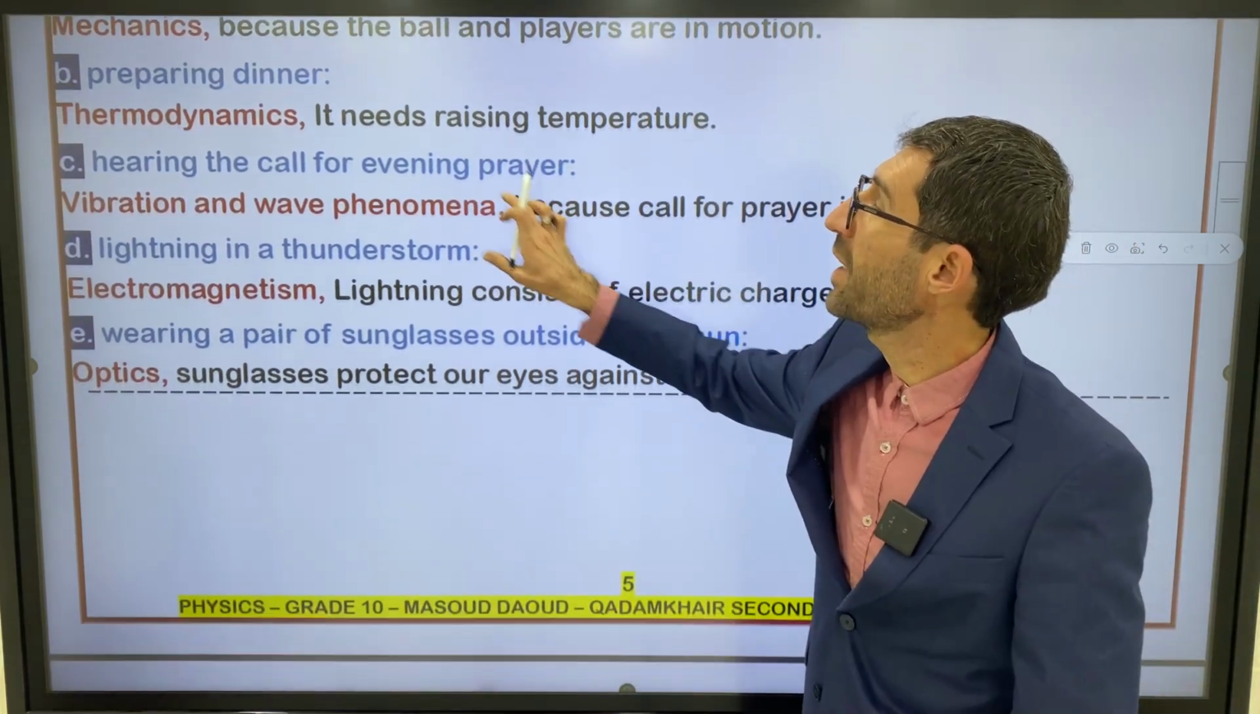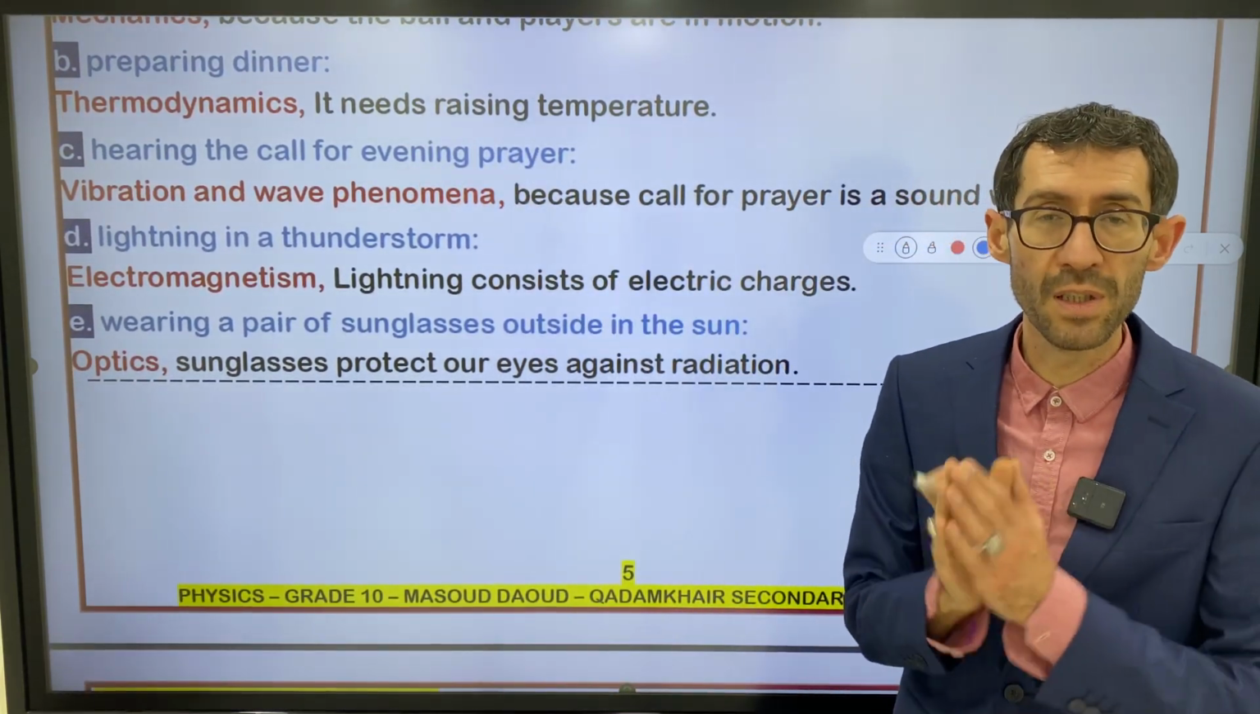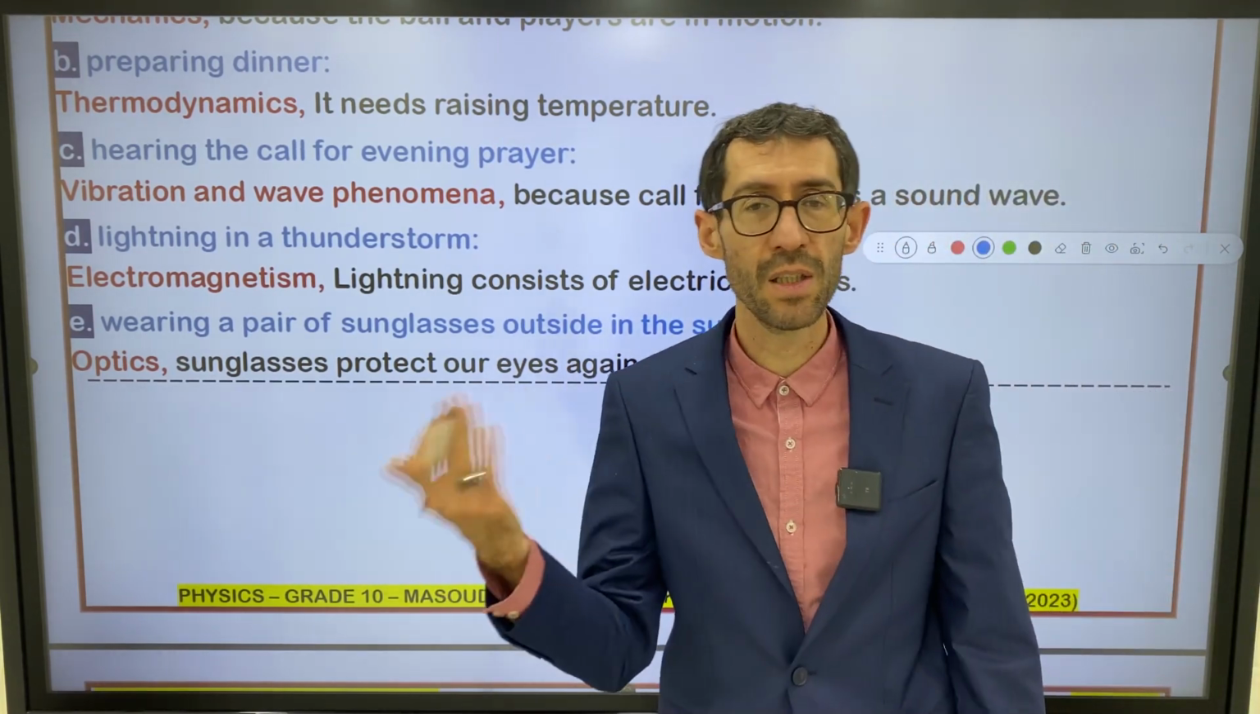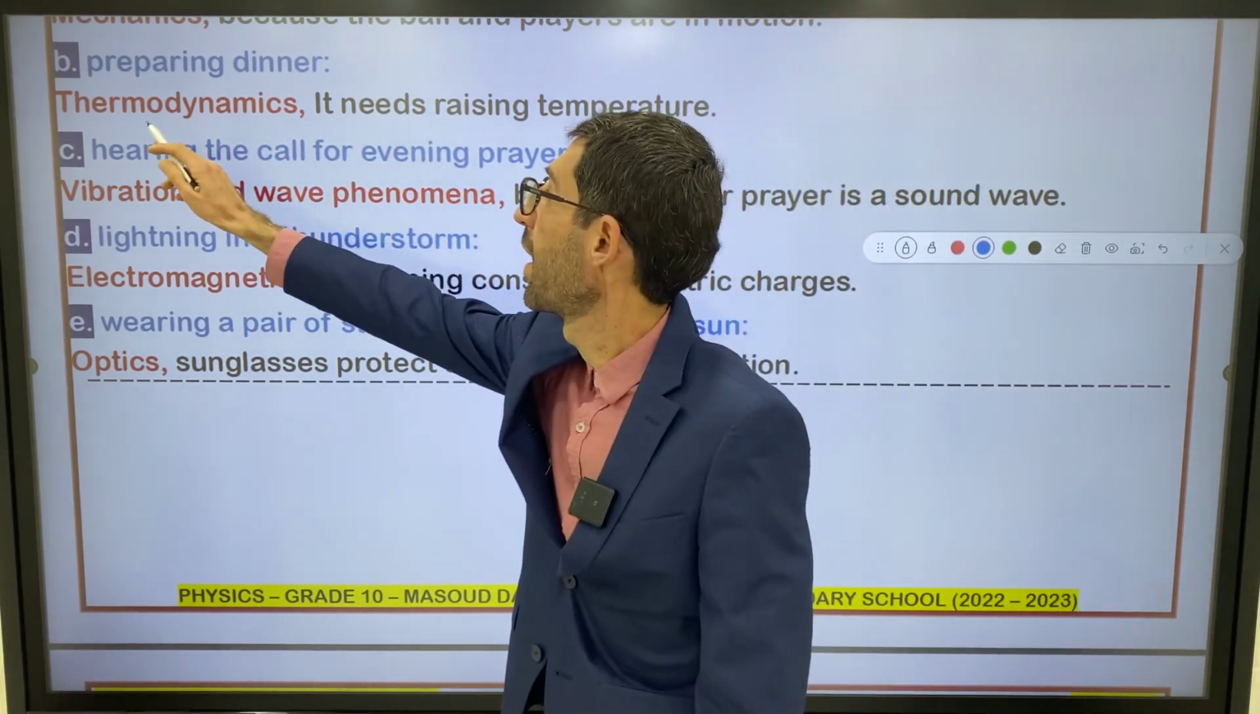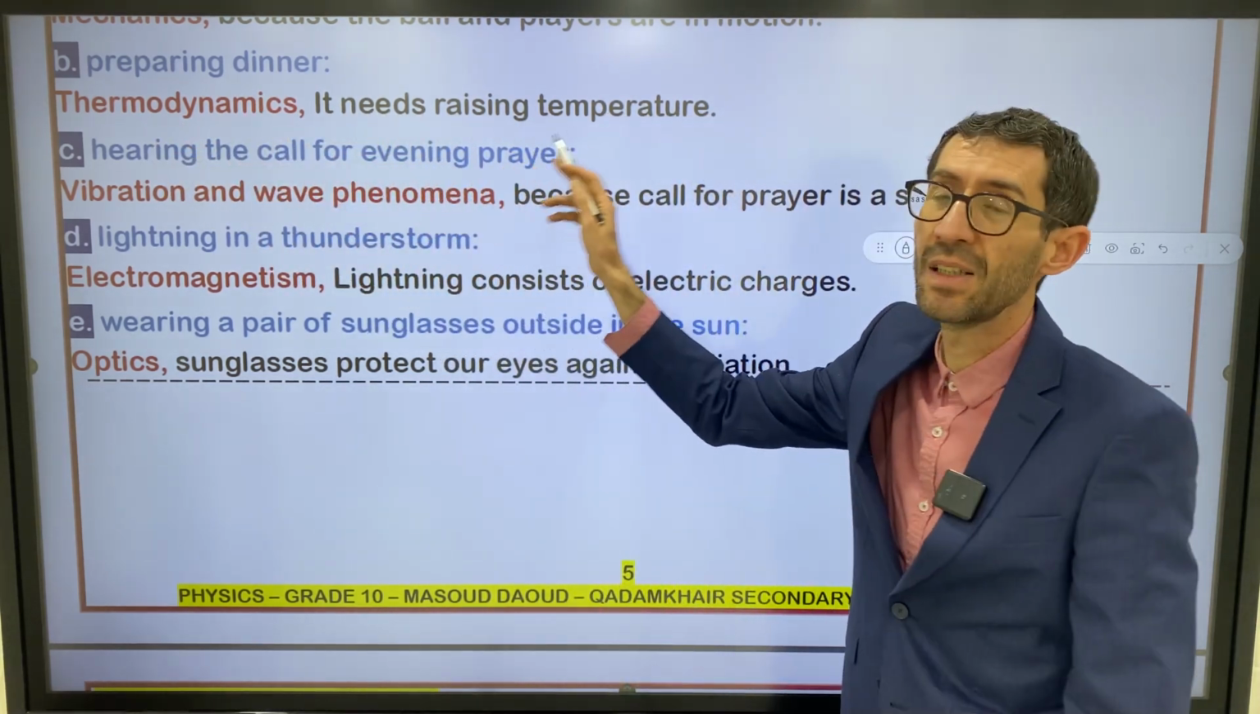B, preparing dinner. Of course, preparing dinner needs changing temperature, right? Raising temperature. That's why it belongs to thermodynamics. Thermodynamics, it needs raising temperature.